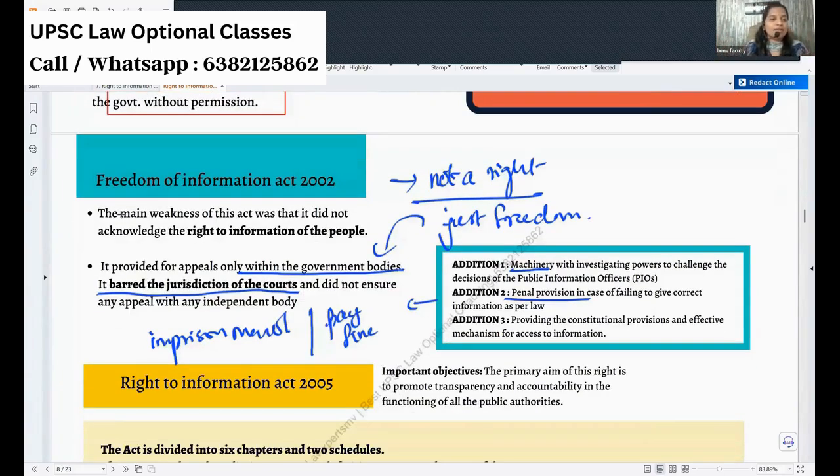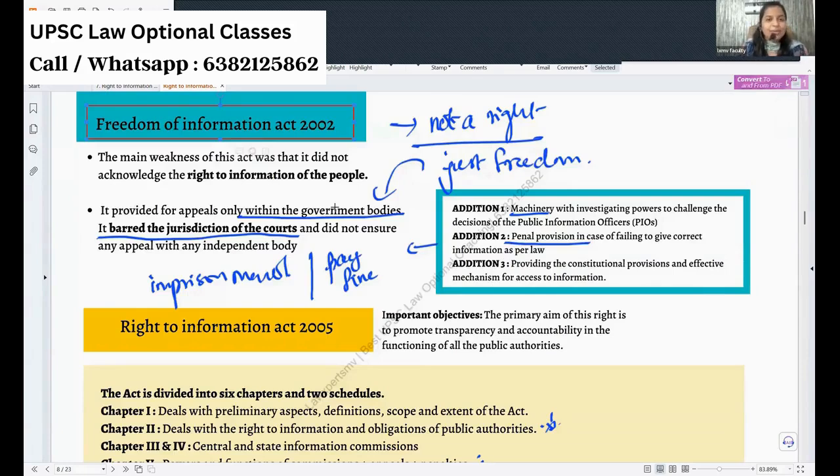So that's why we got our first Freedom of Information Act, 2002. It is not our RTI. This is the mother of RTI. So even before the RTI Act, we got this act called the Freedom of Information Act 2002. Okay, this act is a huge failure. The main reason is that it gave just a freedom. You see the heading? It goes like this: Freedom of Information Act of 2002. It did not make any right to information. It did not give any right. It just told everybody they have freedom to get information. That's all.